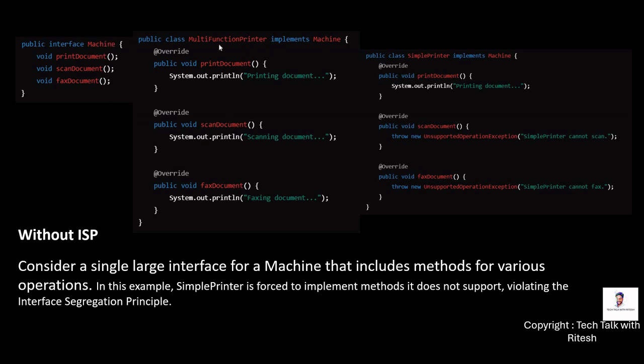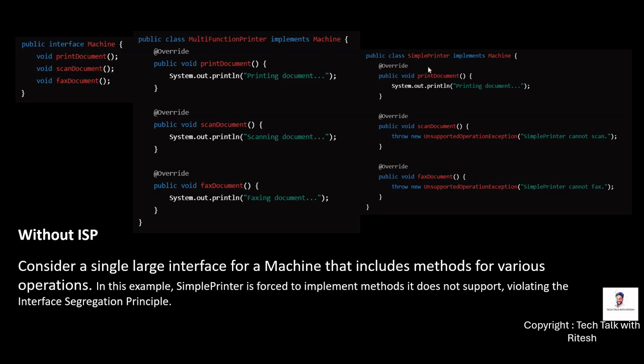For example, this one, MultiFunctionPrinter, is implementing this interface Machine. Actually, this multifunction printer is utilizing all the methods. So it is happily overriding all of them: print document, scan document, fax document, because it is a multifunction printer.